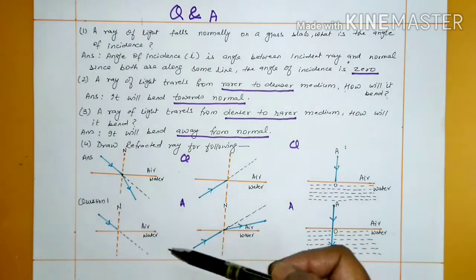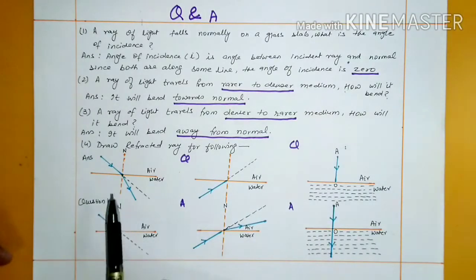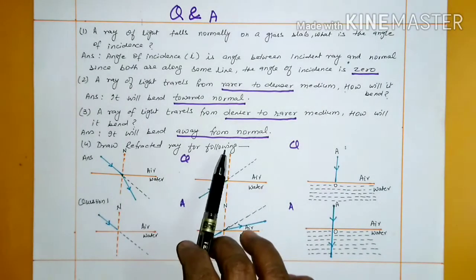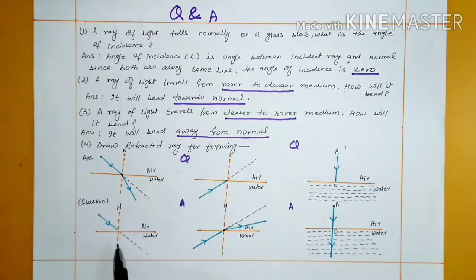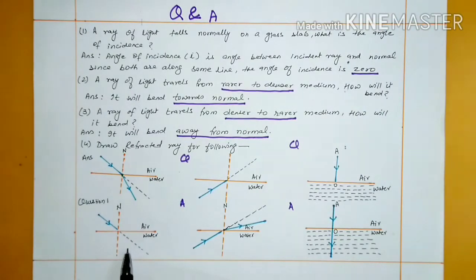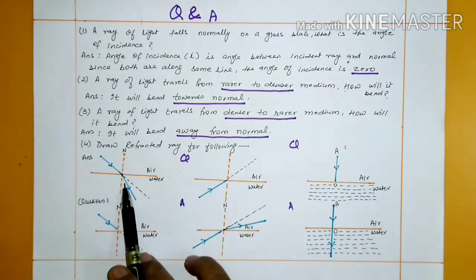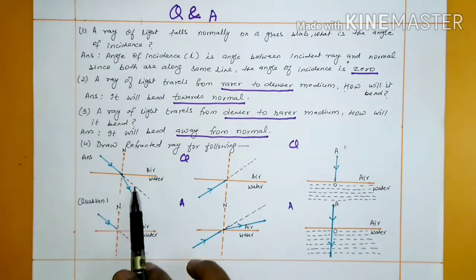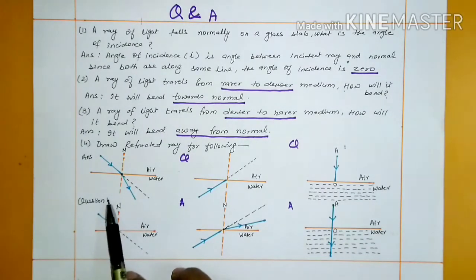Now in these, we have to draw the refracted ray for these diagrams. This is a question. This is the incident ray. Now this ray is coming from a rarer medium to a denser medium. So when a ray of light comes from rarer to denser, its speed decreases and it moves towards the normal. This is our answer. This is the refracted ray, which has moved towards the normal.